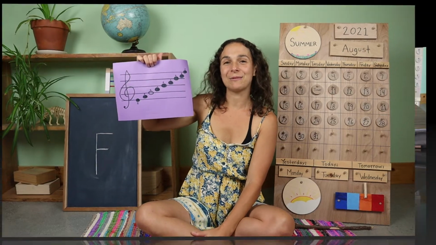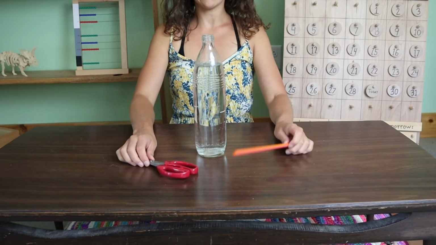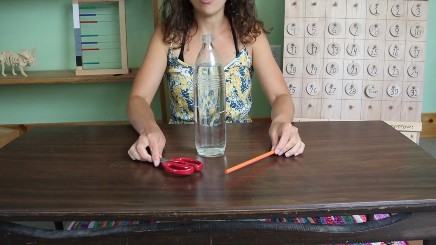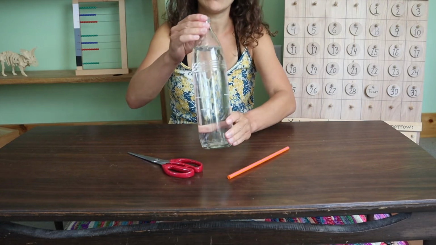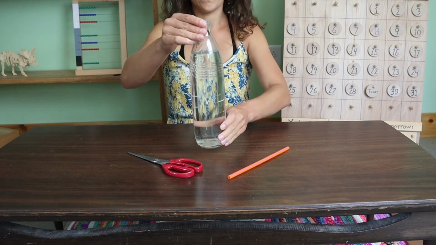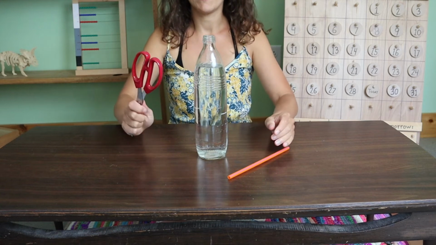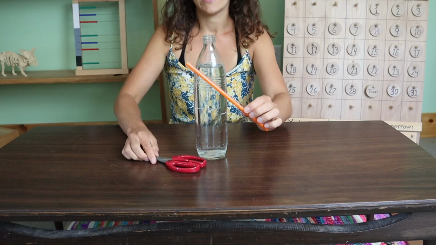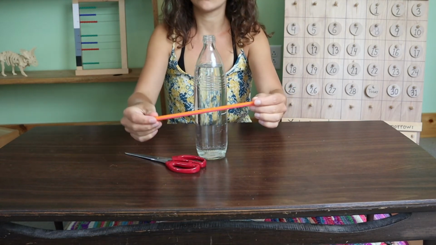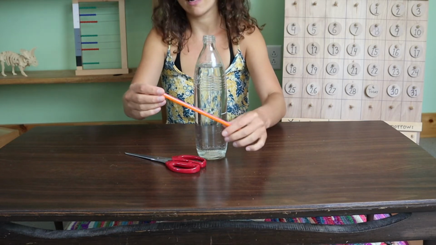Let's check out today's work. For today's work, we are going to be making a straw flute. So you will need a glass of water, a pair of scissors, and a plastic straw that you are able to cut.